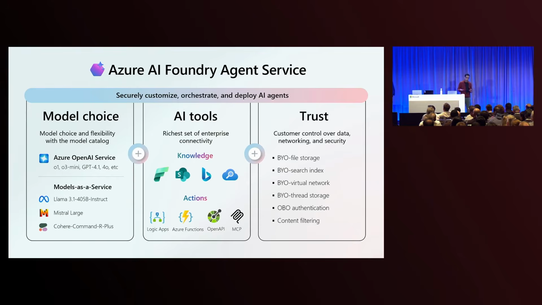We also have Logic Apps integration that we're announcing, and some of these tools are in preview, but the service itself is in GA. And the last one that I'm very excited to talk about is a browser automation tool, which will allow browser automation tasks through a hosted browser scenario.